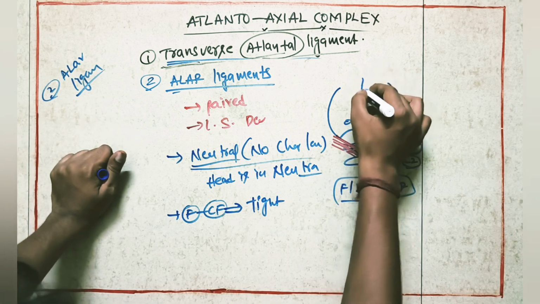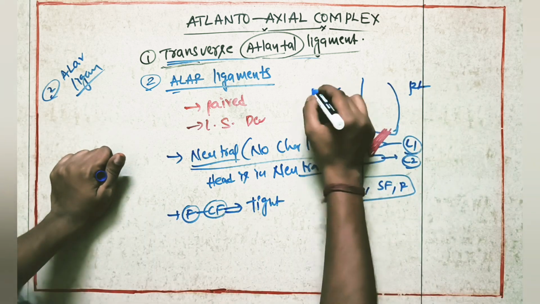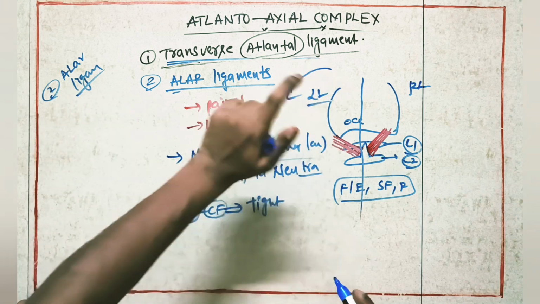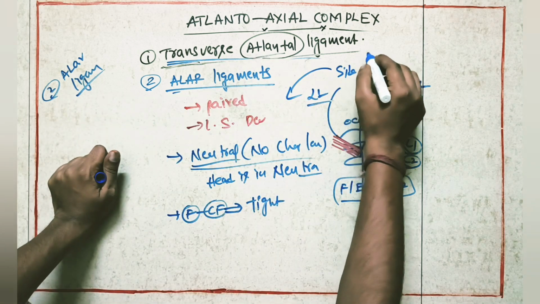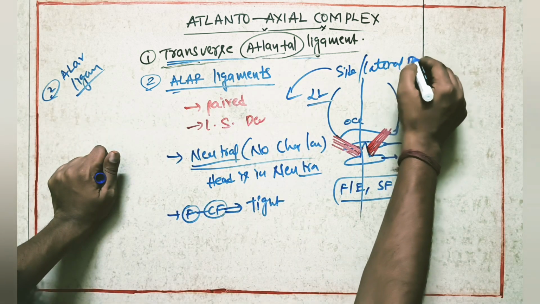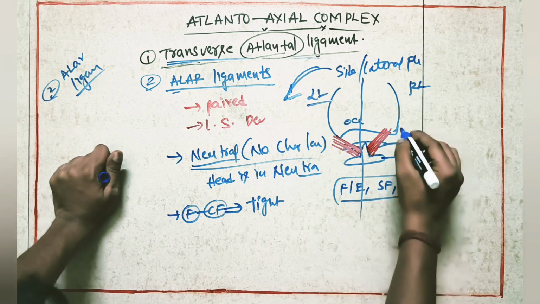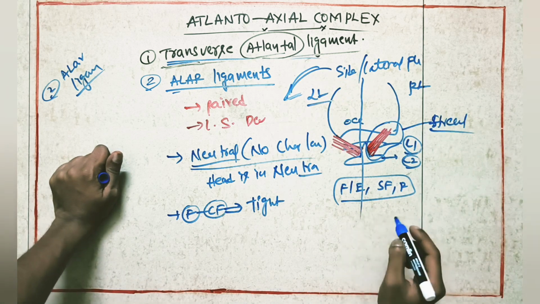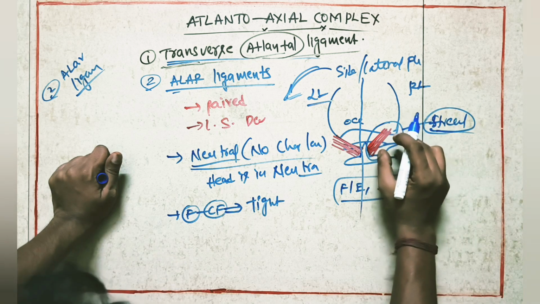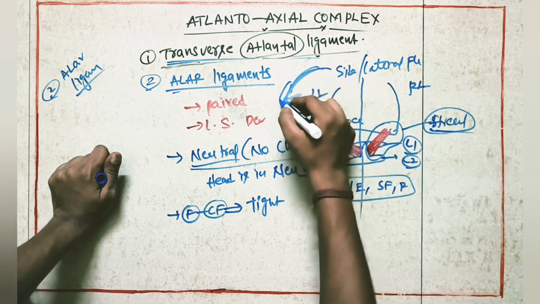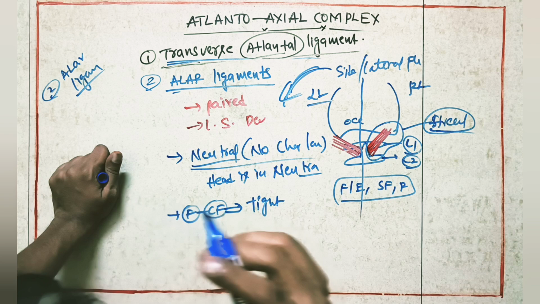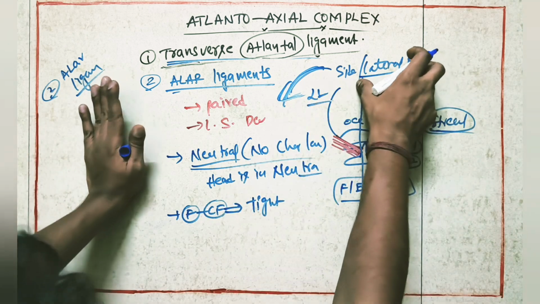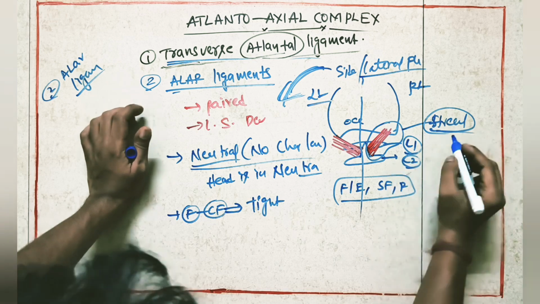At the same time, if we divide this into two parts, suppose this is the right side and this is the left side. Suppose the patient is doing left side flexion, otherwise lateral flexion. At that time the right side ligament will become stretched. When the head is bending to the left side, the right side alar ligament will get stretched.